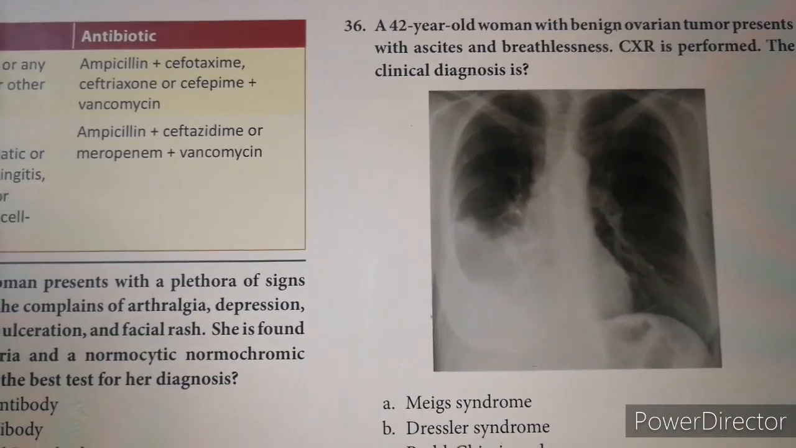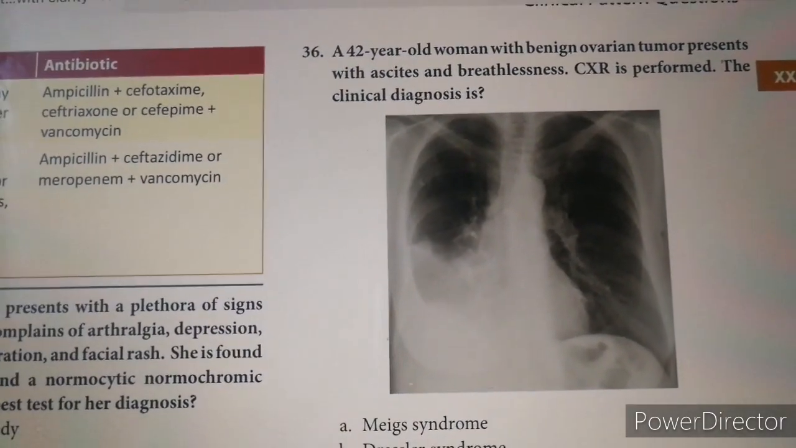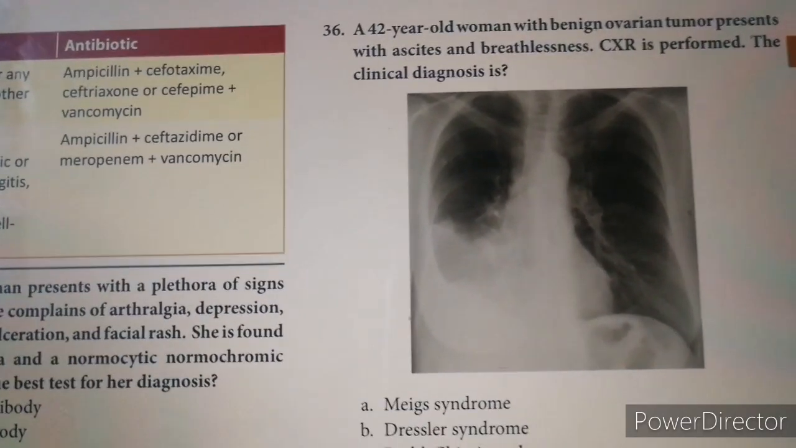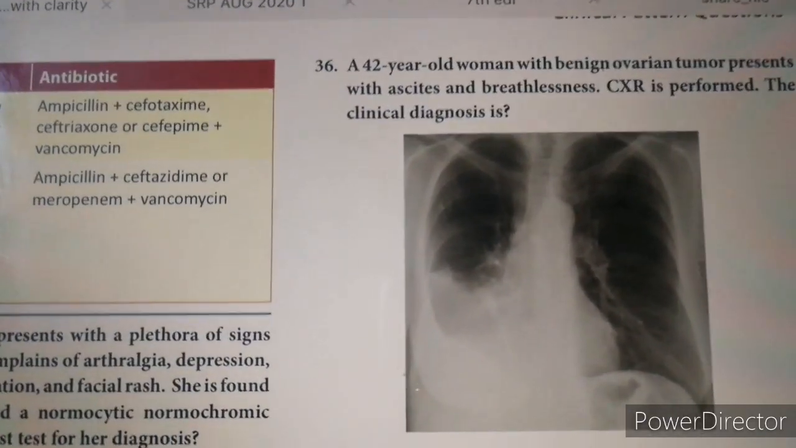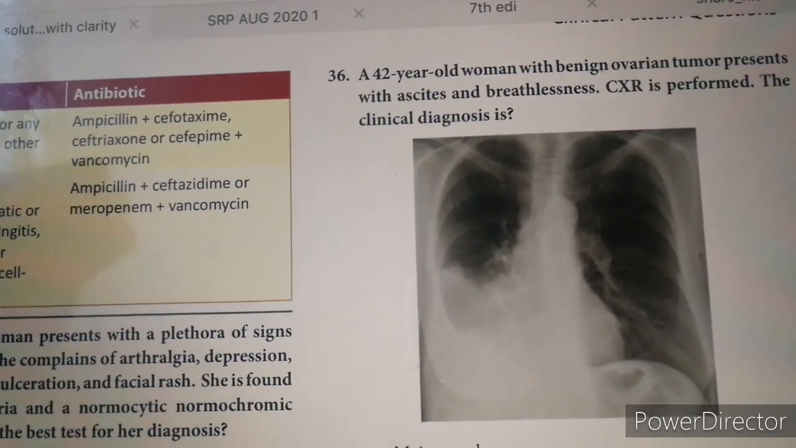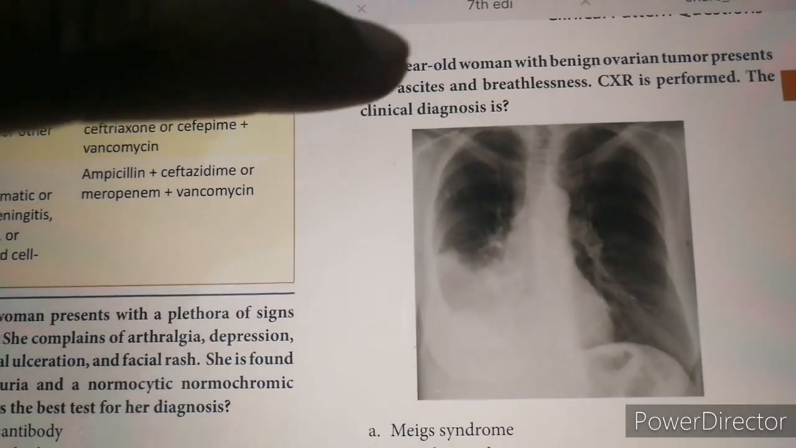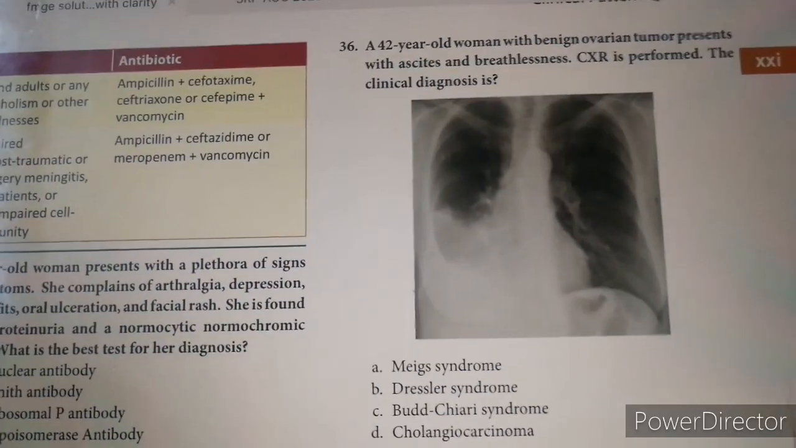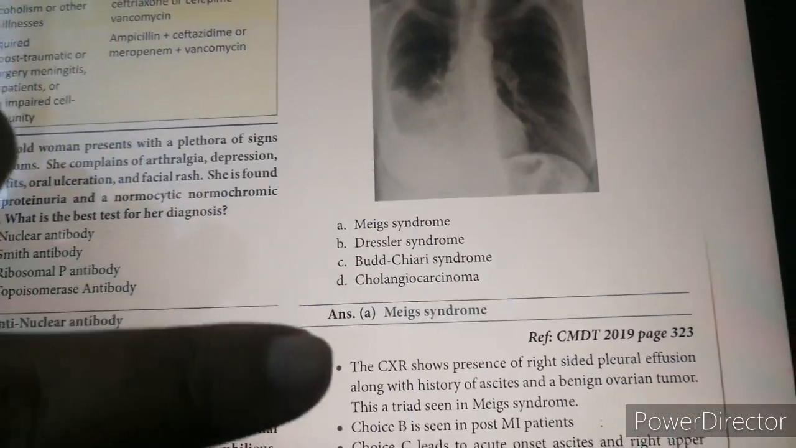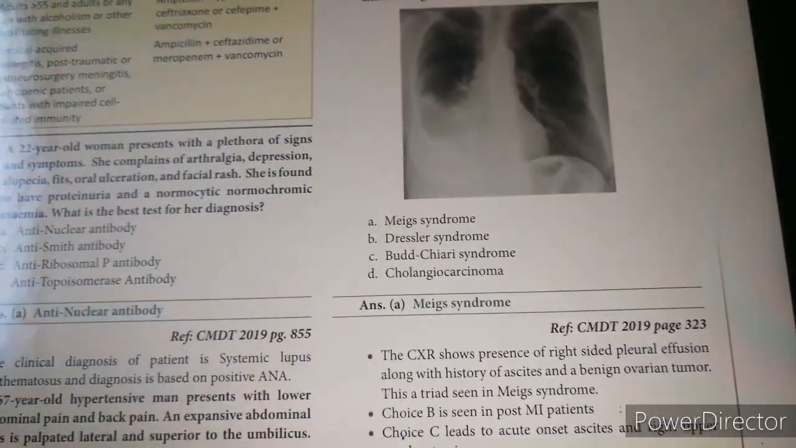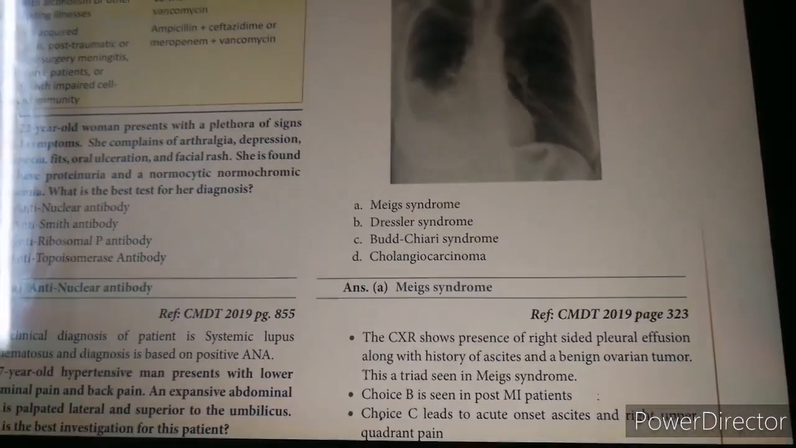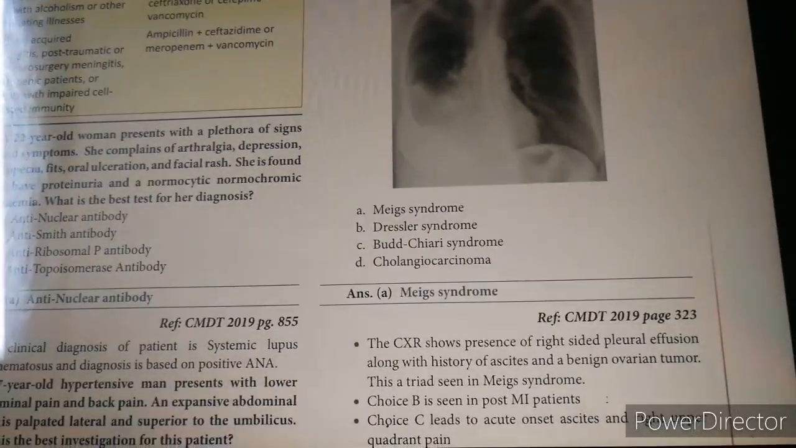A 42-year-old woman with a benign ovarian tumor presents with ascites and breathlessness. Chest X-ray is performed. The clinical diagnosis is... So, my friends, if we have done obs and gynae by now, we could have an idea about the triad which is talked about right here. What is that? Meigs syndrome, right? And also from the chest X-ray, what a scene right here. It shows the presence of right-sided pleural effusion along with history of ascites and a benign ovarian tumor. This is the triad seen in Meigs syndrome.